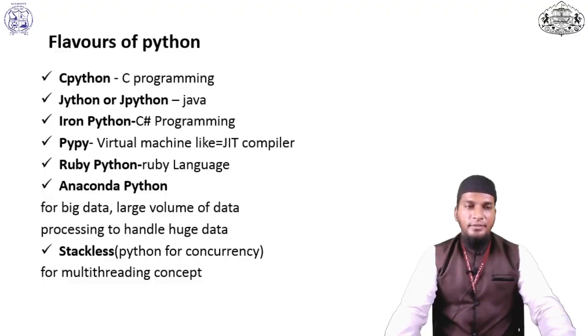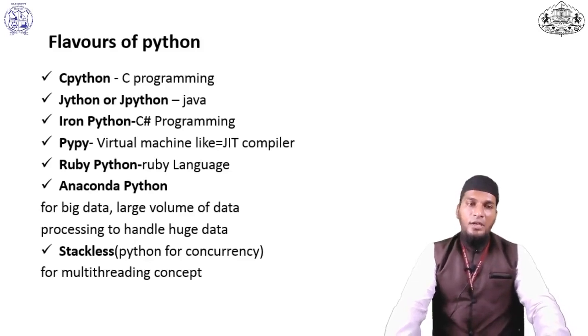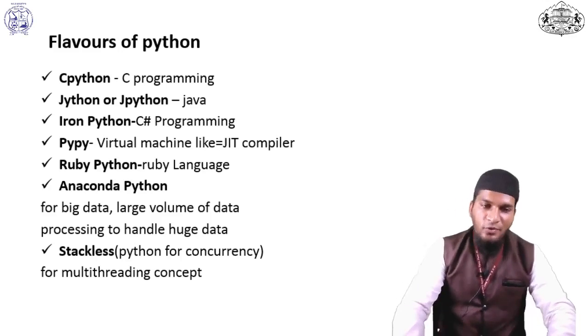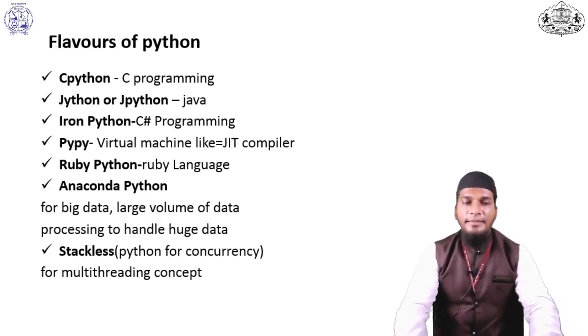Now let's see what the flavors of Python are. For C programming, we use CPython. For Java, we use Jython or JPython. For C# programming, we use IronPython. For virtual machine like JIT compiler, we use PyPy. For the Ruby language, we use RubyPython. For large amounts of data, data science, big data, and processing huge volumes of data, we use Anaconda Python. And for concurrency and multi-threading, we use Stackless Python.